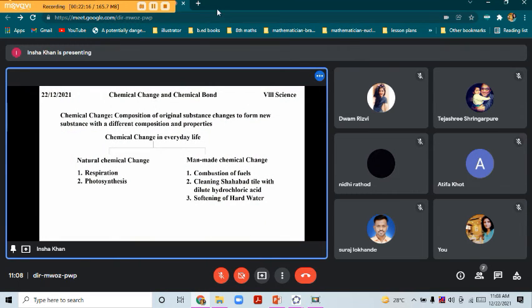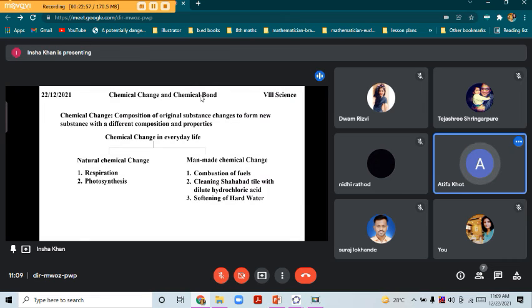So what have we learned today? We have learned about chemical change, that is, the composition of original substances changes to form new substances with a different composition and new properties. Then we saw different examples. In natural chemical change we saw respiration and photosynthesis, and in man-made change we saw one activity, then conversion of fuel, cleaning of Shahabad tiles, and lastly the difference between soft and hard water and how to soften hard water. So clear up till here?